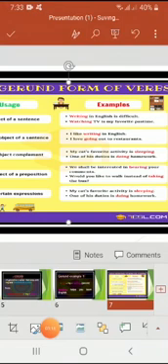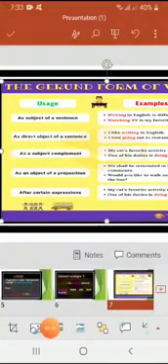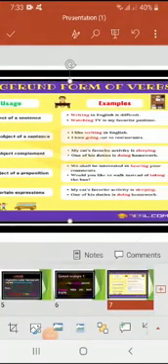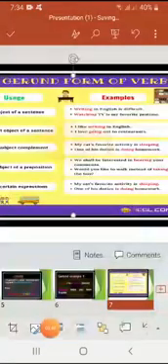it means that right after any preposition, a gerund will be there. For example, we shall be interested in hearing your comments. In is the preposition over here, and right after in, hearing is the gerund. Interested is an adjective here, and hearing is a gerund. In the same way, as an object of a preposition, we shall be interested in hearing your comments. This we have done.